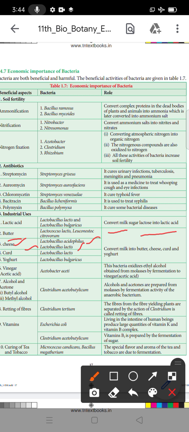Then curd. Curd is made by Lactobacillus lactis, the same bacteria. And yogurt is made by Lactobacillus bulgaricus. So mainly for industrial use, it is Lactobacillus lactis and Lactobacillus bulgaricus. The role is to convert milk into butter, cheese, curd and yogurt. So this is used for industries.